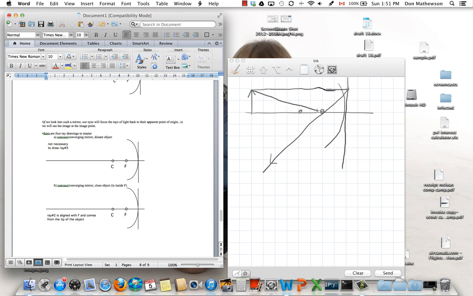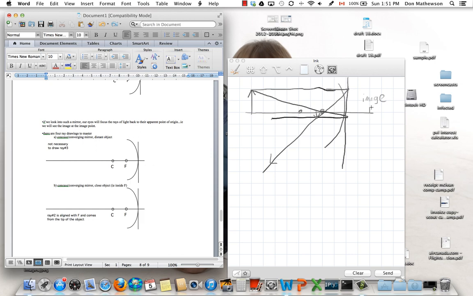My second one is going to go through the focal point, and then it's going to reflect parallel to the principal axis. Now, those two locator rays met right here. The third one will also go meet there, but I don't need to draw it because I can see that that ray right there is going to line up with those points in the mirror. So the two locator rays, once they meet, it's sufficient to identify the location of the image. So what this would look like if you were looking at it is a tiny upside down version of the object.